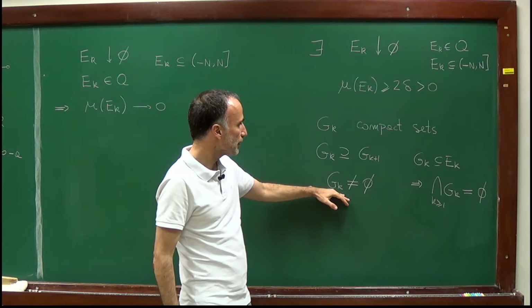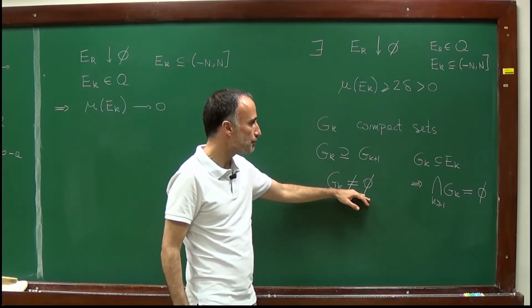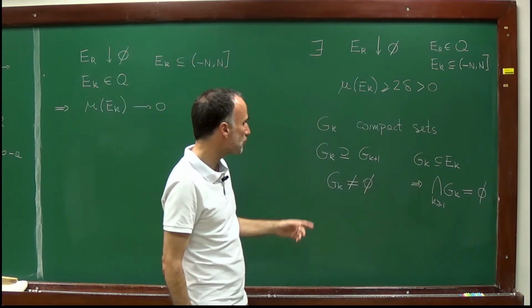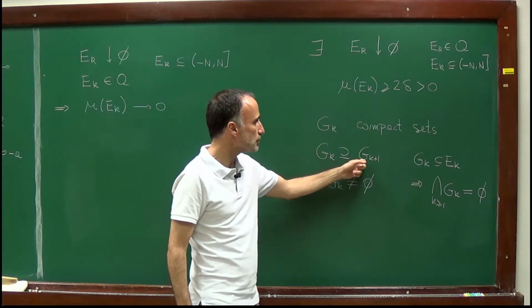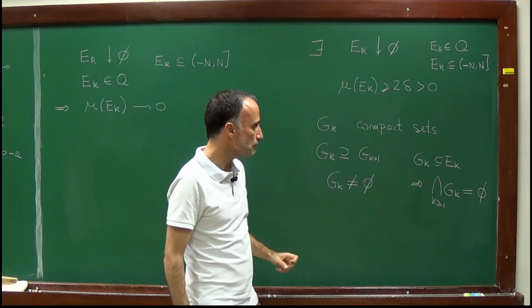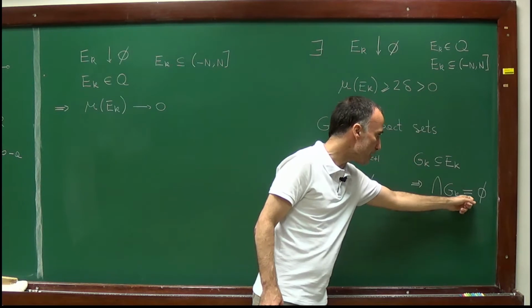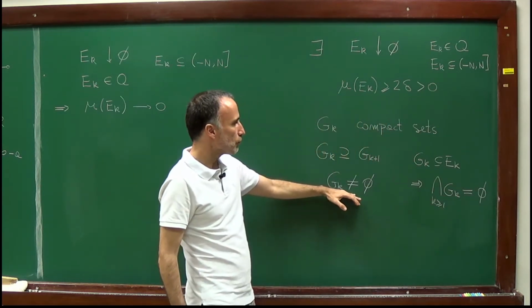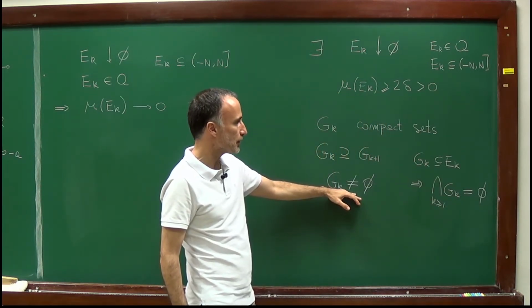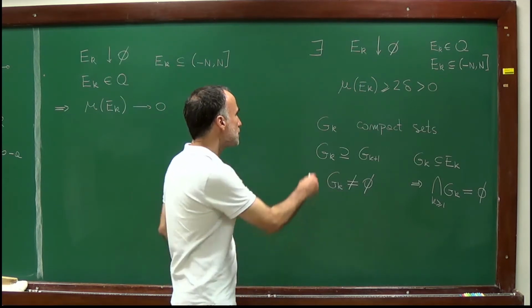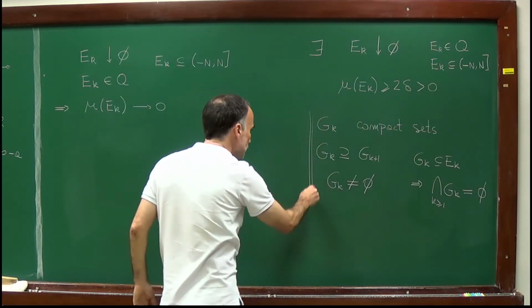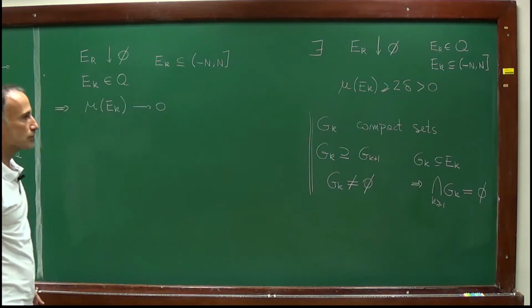But here, the sets g_k will be non-empty. So this is a contradiction. It's not possible to have a decreasing sequence of compact sets whose intersection is empty and whose sets are not empty for all k. So this is the way in which we will find our contradiction.